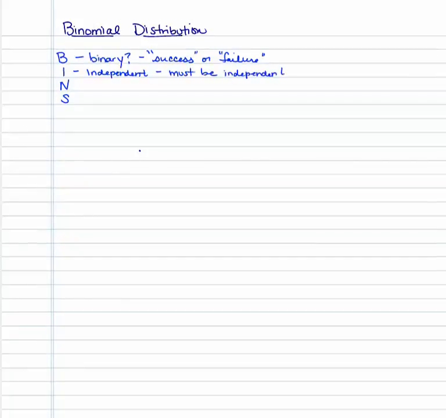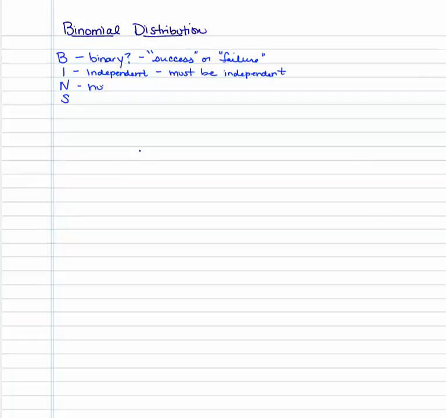What I want you to remember for binomial distribution is BINS. B stands for binary. Can we have possible outcomes such as success or failure? I stands for independent. They must be independent. One does not affect the result of the other.